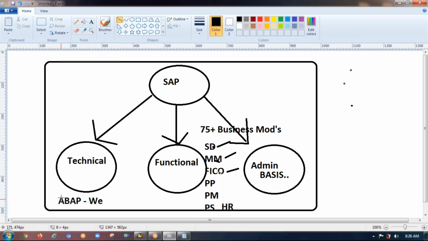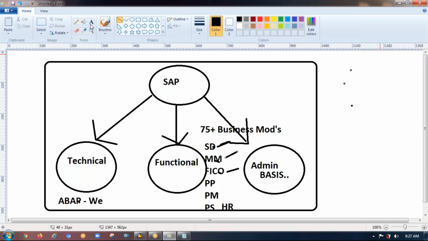Then obviously the ABAPer count will be much more, between 12 to 15, because if this guy got the requirement, then obviously he has to go to the ABAPer only. At the same time, if this guy has got the requirement, even he has to go to the ABAPer only. So the point I'm telling is, ABAPer count is much bigger than any other functional team members. ABAPer count should be greater than any of these functional guys. The funda.